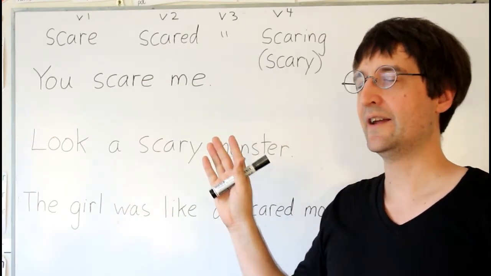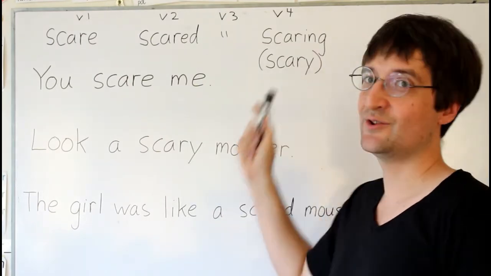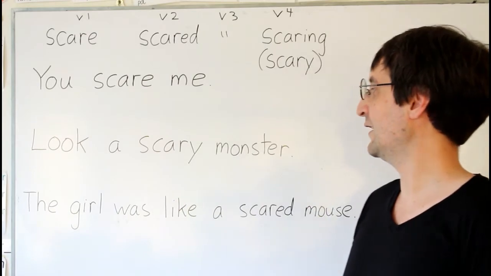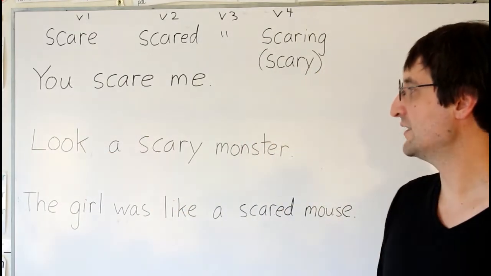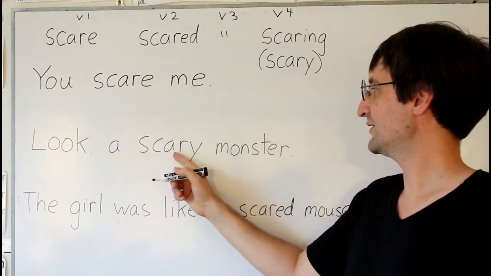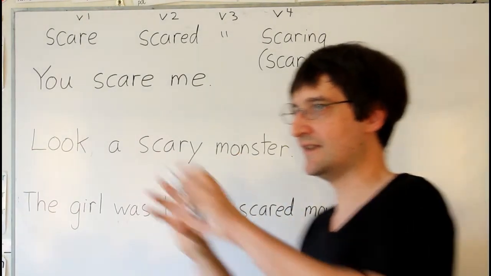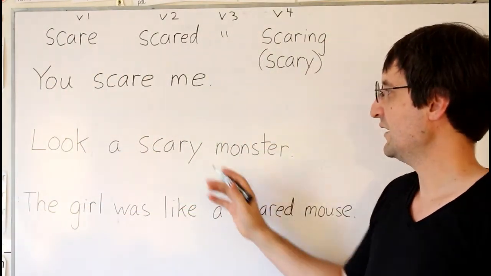But for an adjective form, it changes into scary. So, look, a scary monster. A scary monster. So here we go. Scary talks about monster, and it shows that the monster is using the energy to scare other people.